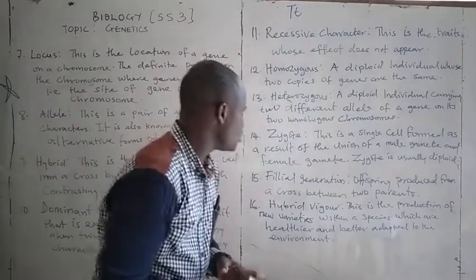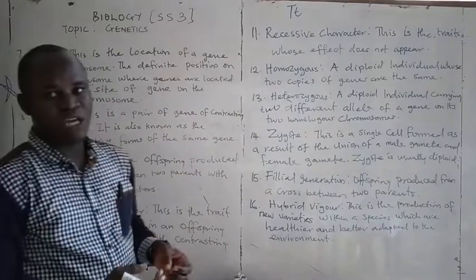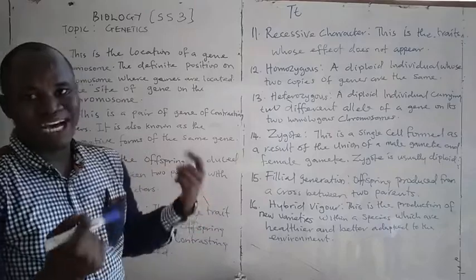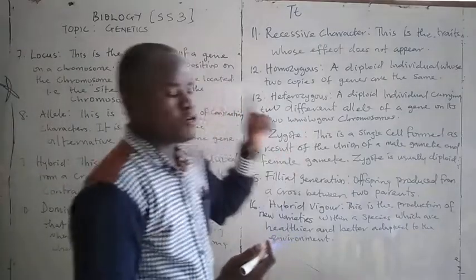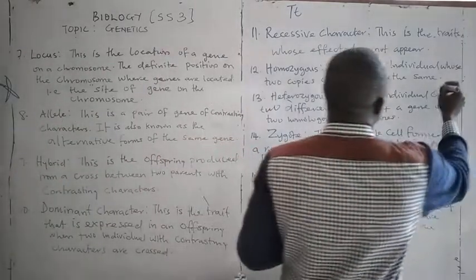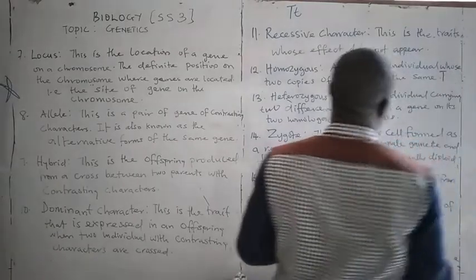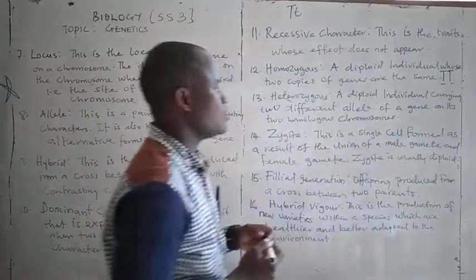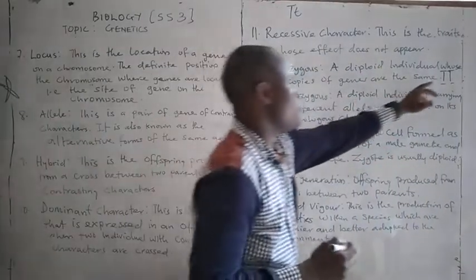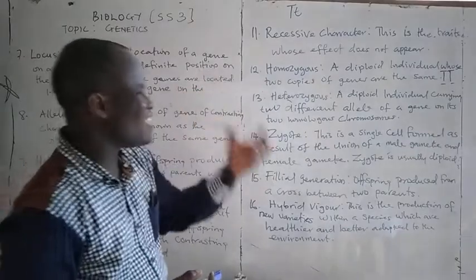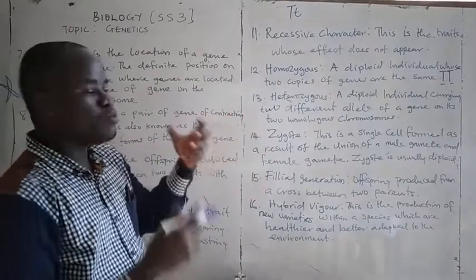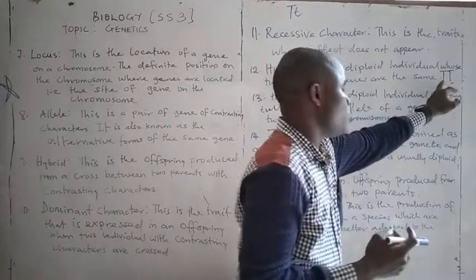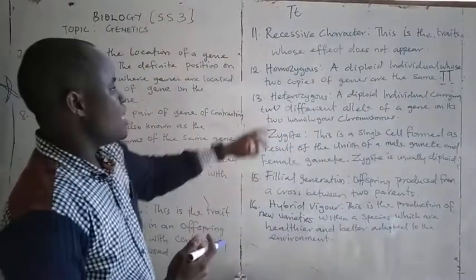The next one is what is called homozygous. A diploid individual whose two copies of a gene are the same is known as homozygous. For example, you have the gene for tallness, T and T. This pair of genes is known as what? Homozygous. It has the same copy. It has two copies of genes for the same character. It is known as homozygous.